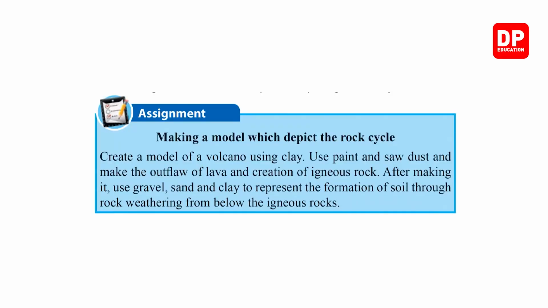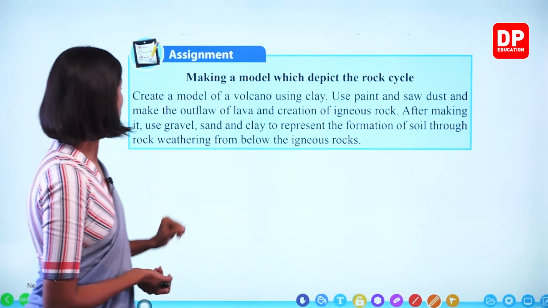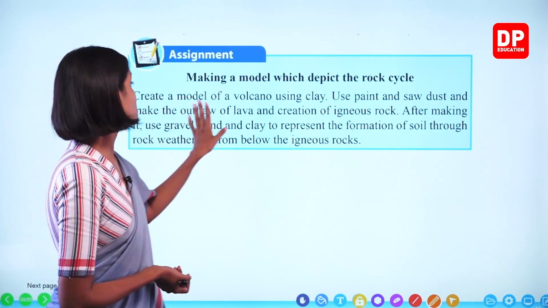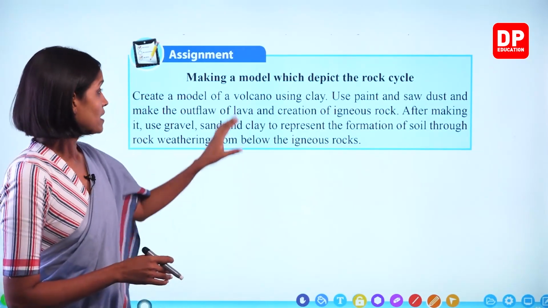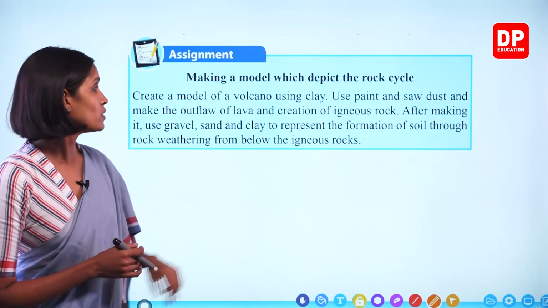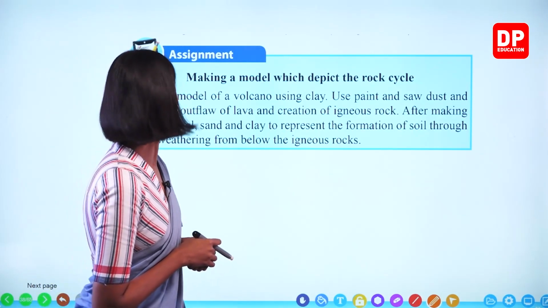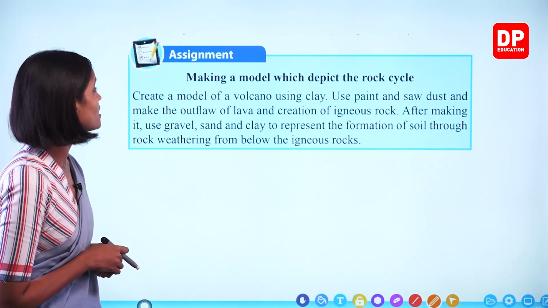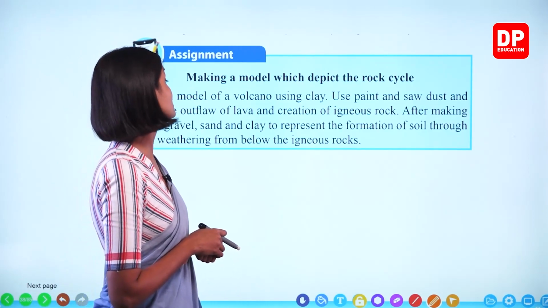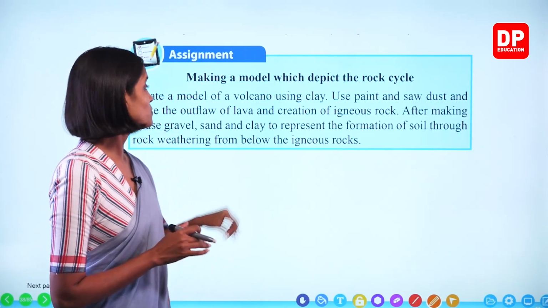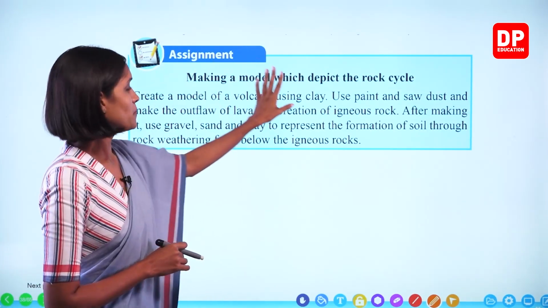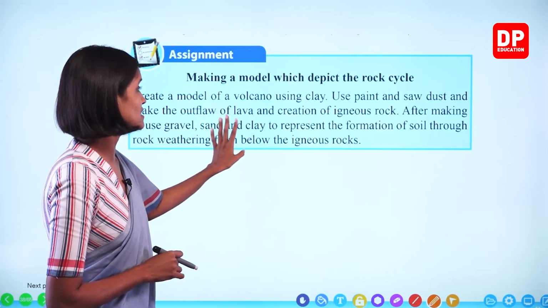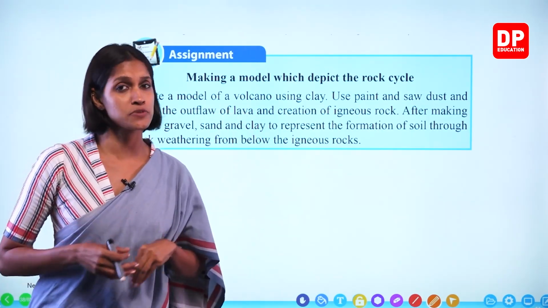Okay, we have this assignment to do: making a model which depicts the rock cycle. We'll go through this. Create a model of a volcano using clay. Right? So using natural clay, or even using Play-Doh, you can make this. Use paint and sawdust and make the outflow of lava and creation of igneous rock. Okay? So using paint you can color, but instead of sawdust you can use other substances as well.